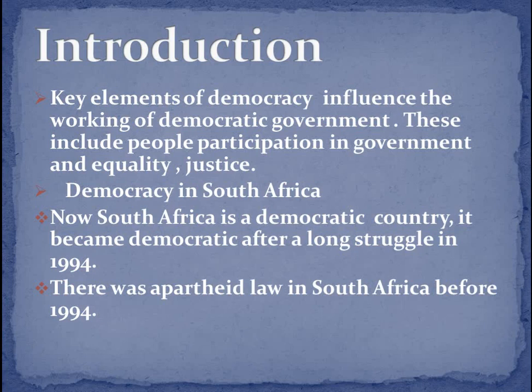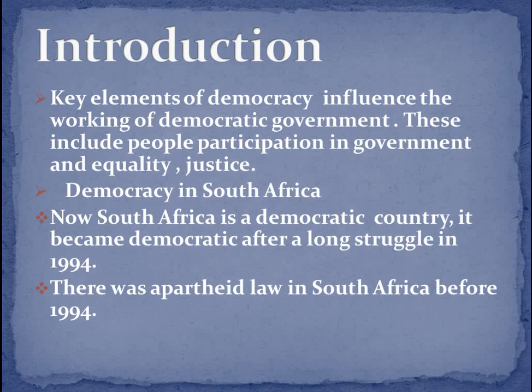Now, democracy in South Africa. As I told you, we will take one example of South Africa regarding democratic government. Basically, if you see in the book, the chapter starts with the same example, in which an 11 year old girl was asking her mother about some things that she had seen in the news, in the old newspapers.